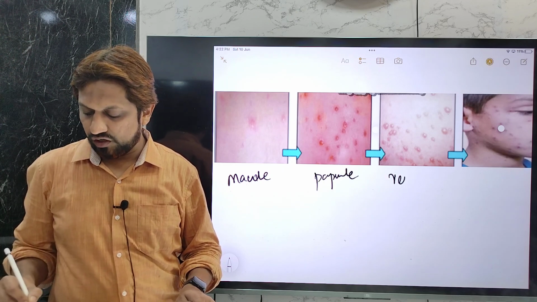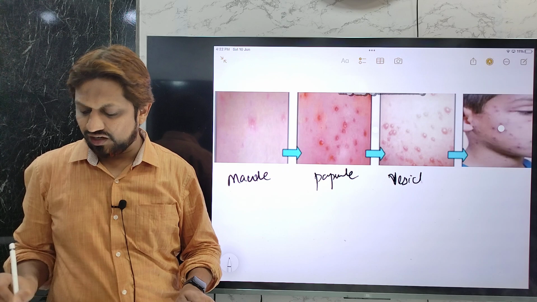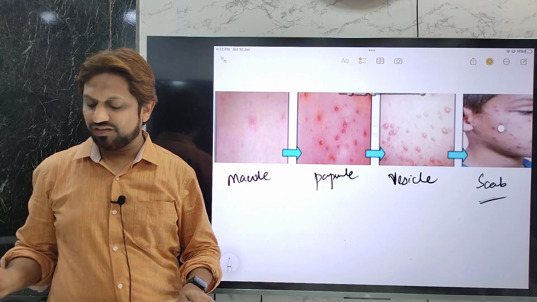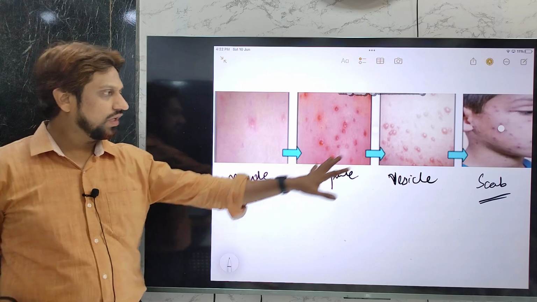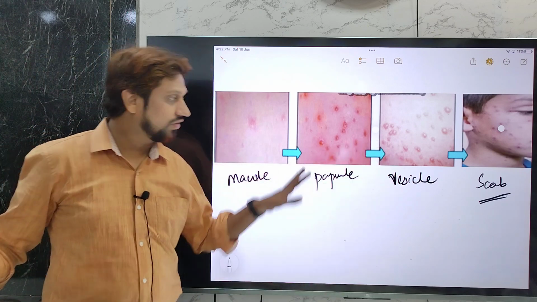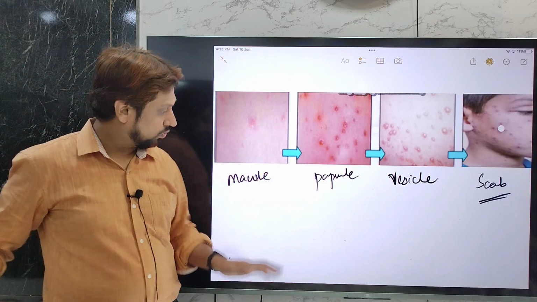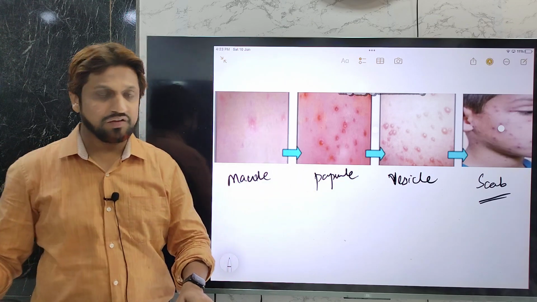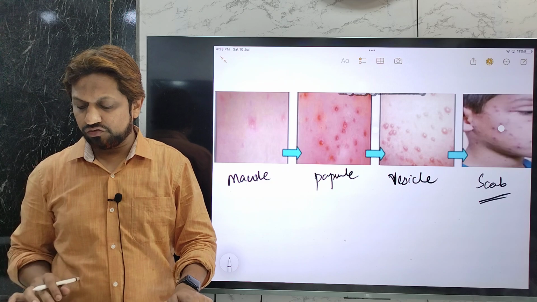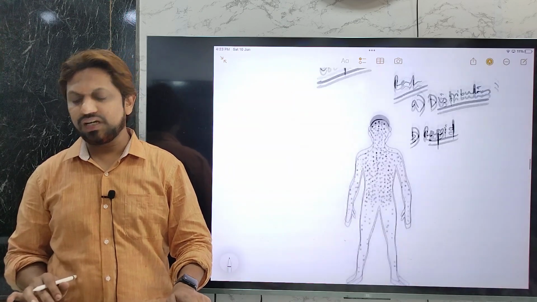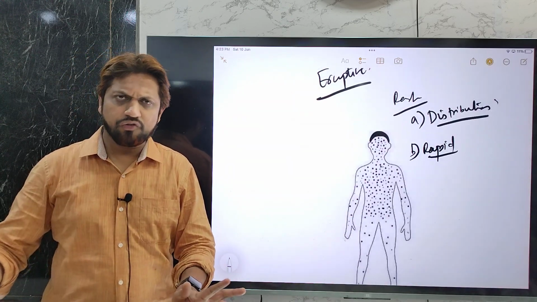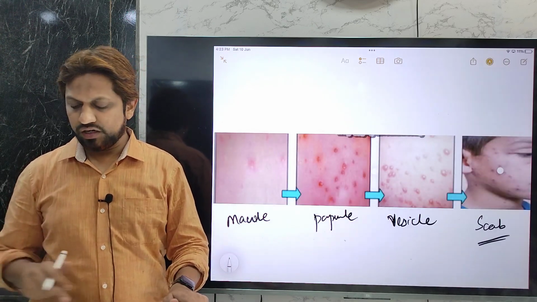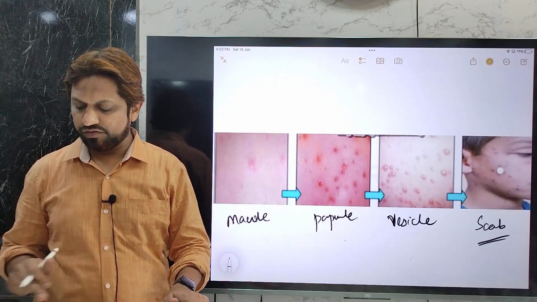Then it is filled with fluid, known as a vesicle or pustule, and finally healing occurs by formation of a scab. It takes around 4 to 7 days for all these stages to take place. Those who don't know what a macule, papule or vesicle is, we'll discuss in a dermatology class. Right now concentrate on the stages. There is a rapid evolution, within 4 to 5 days they will get healed, passing through macule, papule, vesicle and scab.